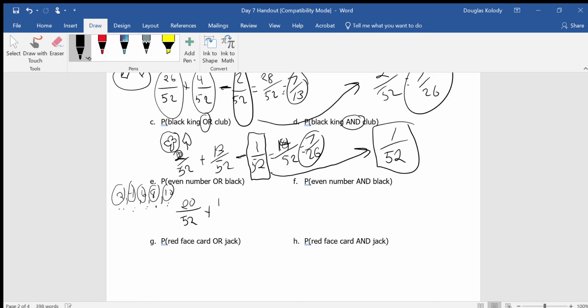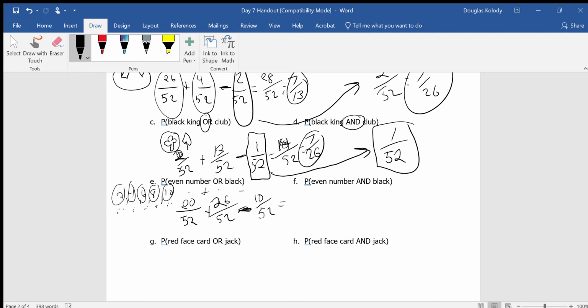So I'm going to subtract away. I'm going to add first the black cards. 26 out of 52 cards are black, half the deck. Then subtract away the cards that I counted twice. I counted 10 cards out of 52 twice: the 2 2s, the 2 4s, the 2 6s, the 2 8s, and the 2 10s that are all black cards. So I added all of one group plus all of the other group minus anything I happen to count twice. That's how this addition rule works.